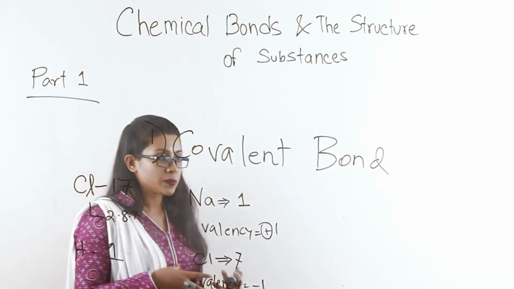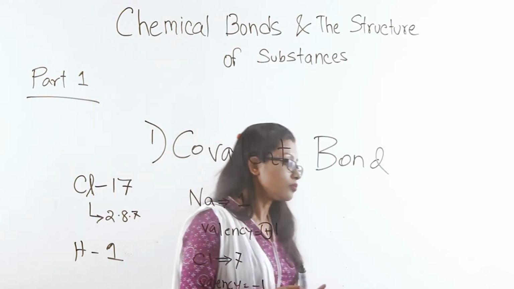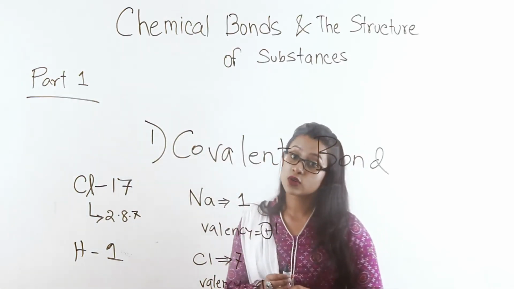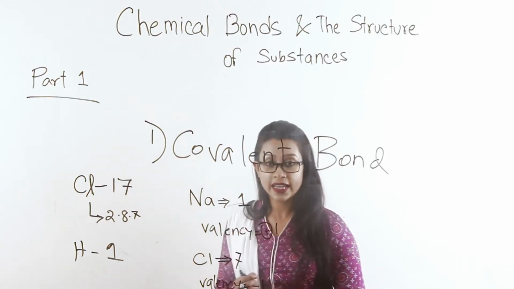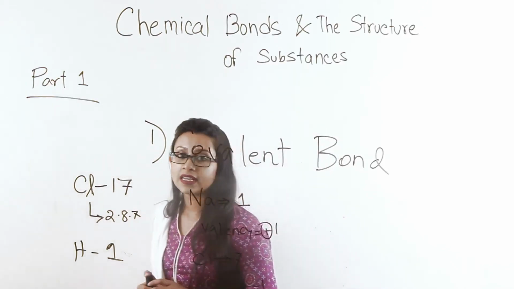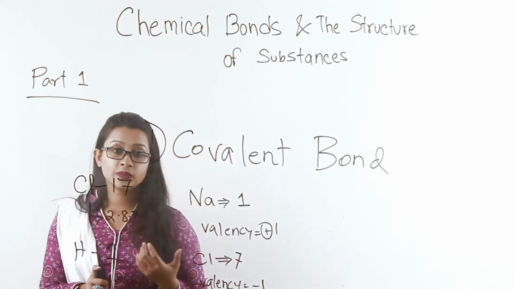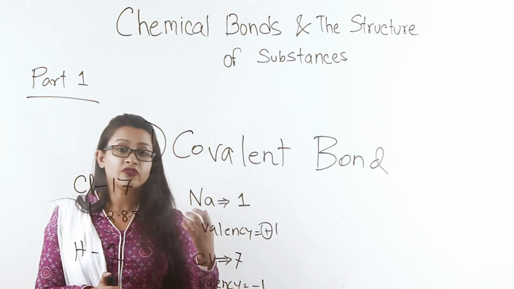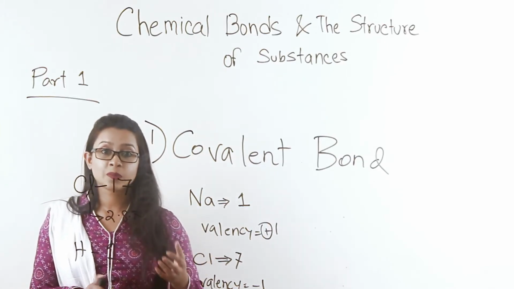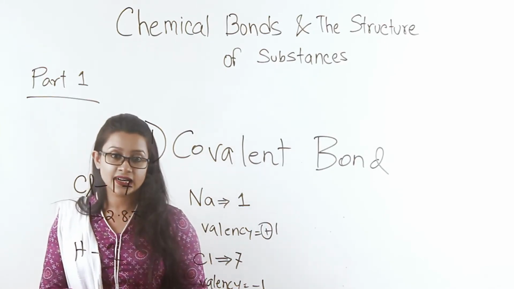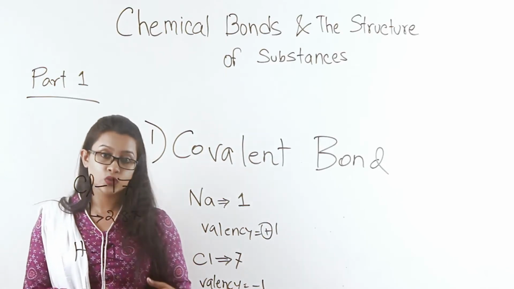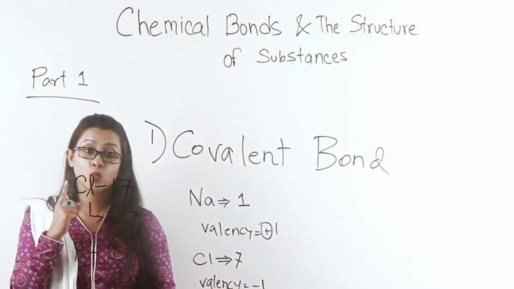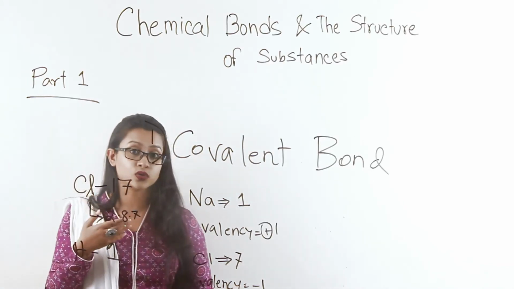So let me repeat myself again. The valence electrons are also known as the outermost shell electrons of any element, and they give rise to what is known as its valency. The valency of any element depends on whether it will gain an electron or lose an electron. The valency of sodium is +1 because it has 1 extra electron that it can lose.